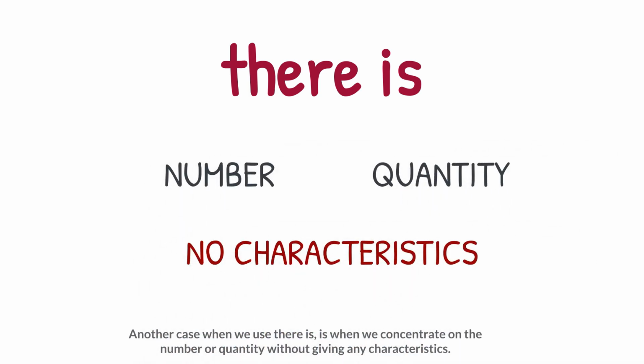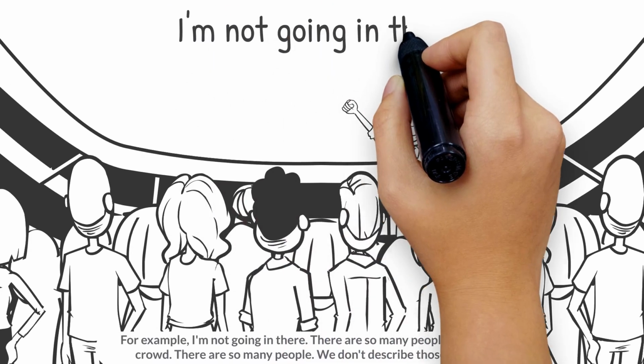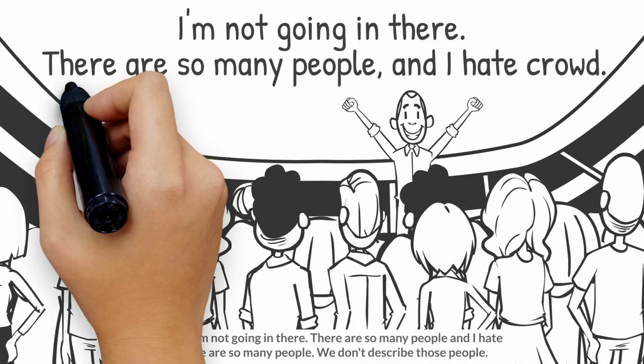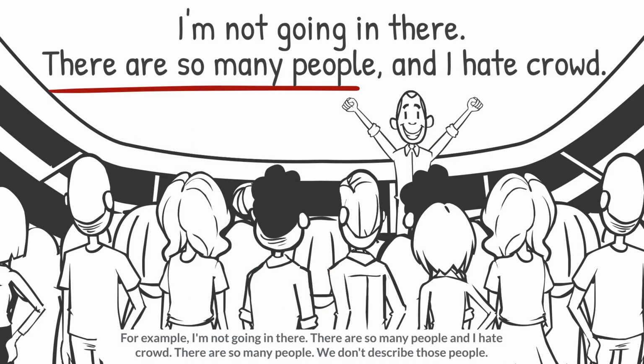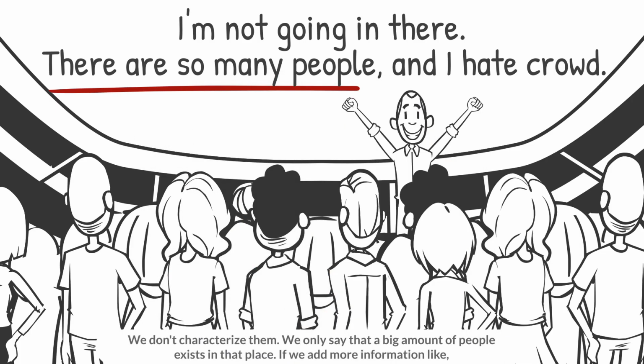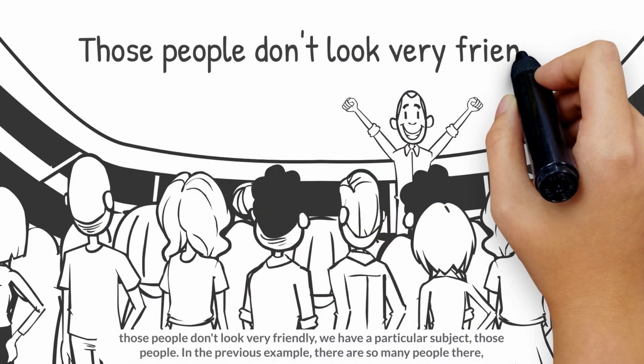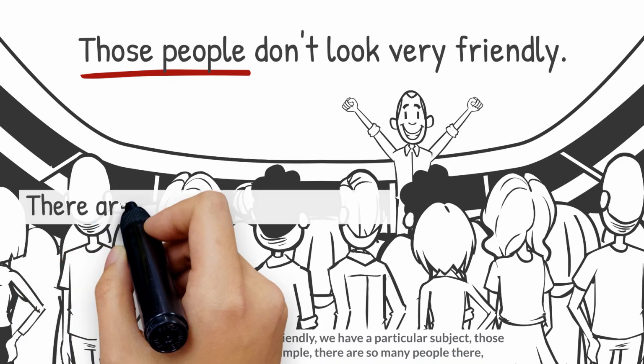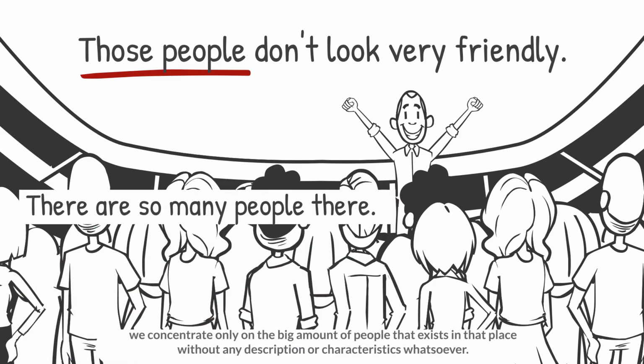Another case when we use "there is" is when we concentrate on the number or quantity without giving any characteristics. For example, "I'm not going in there. There are so many people and I hate crowds." There are so many people. We don't describe those people. We don't characterize them. If we add more information like, "Those people don't look very friendly," we have a particular subject, those people. In the previous example, there are so many people there. We concentrate only on the big amount of people that exists in that place without any description or characteristics whatsoever.